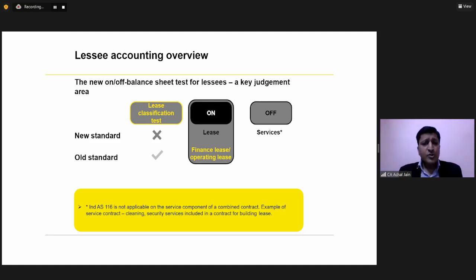Further, just to clarify some of these points, in case of a lease arrangement, we generally see that some services are also attached.